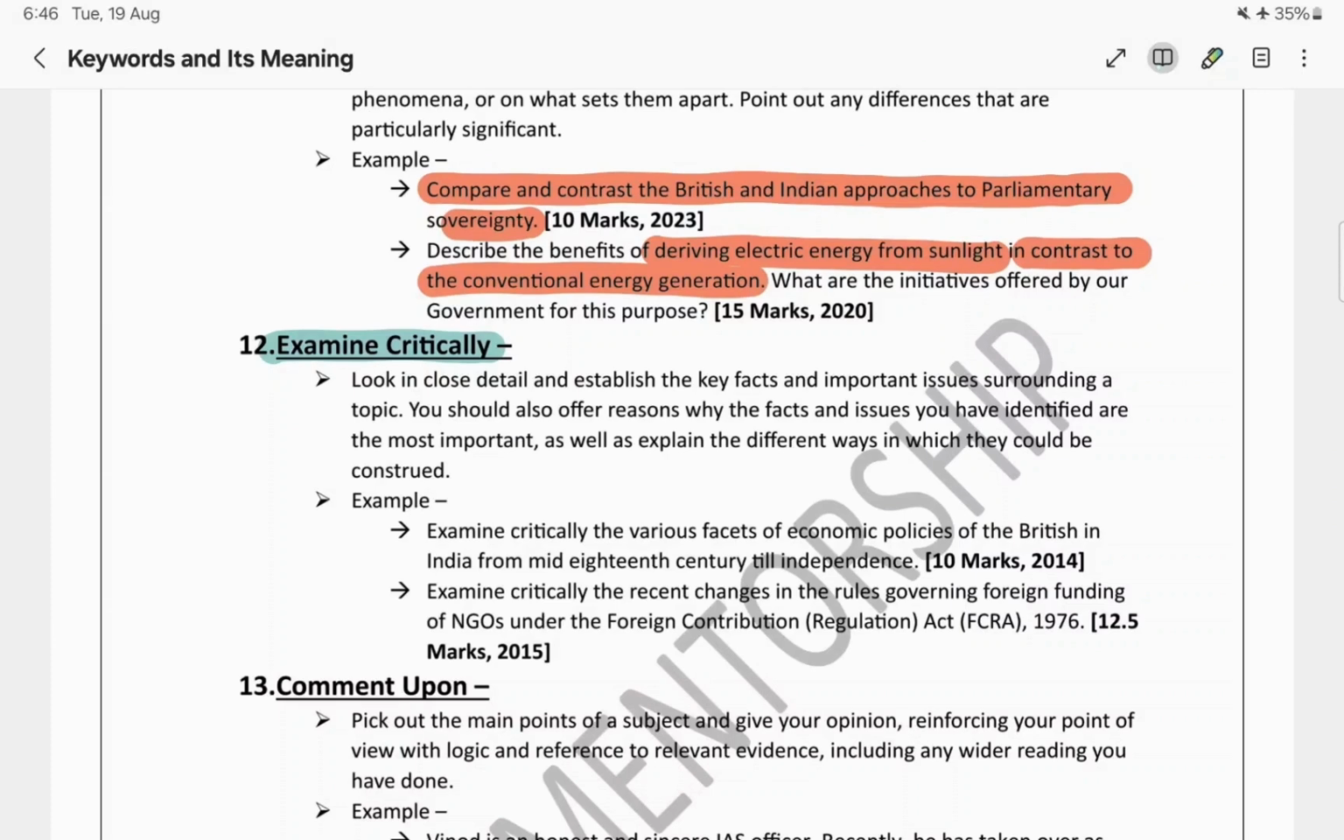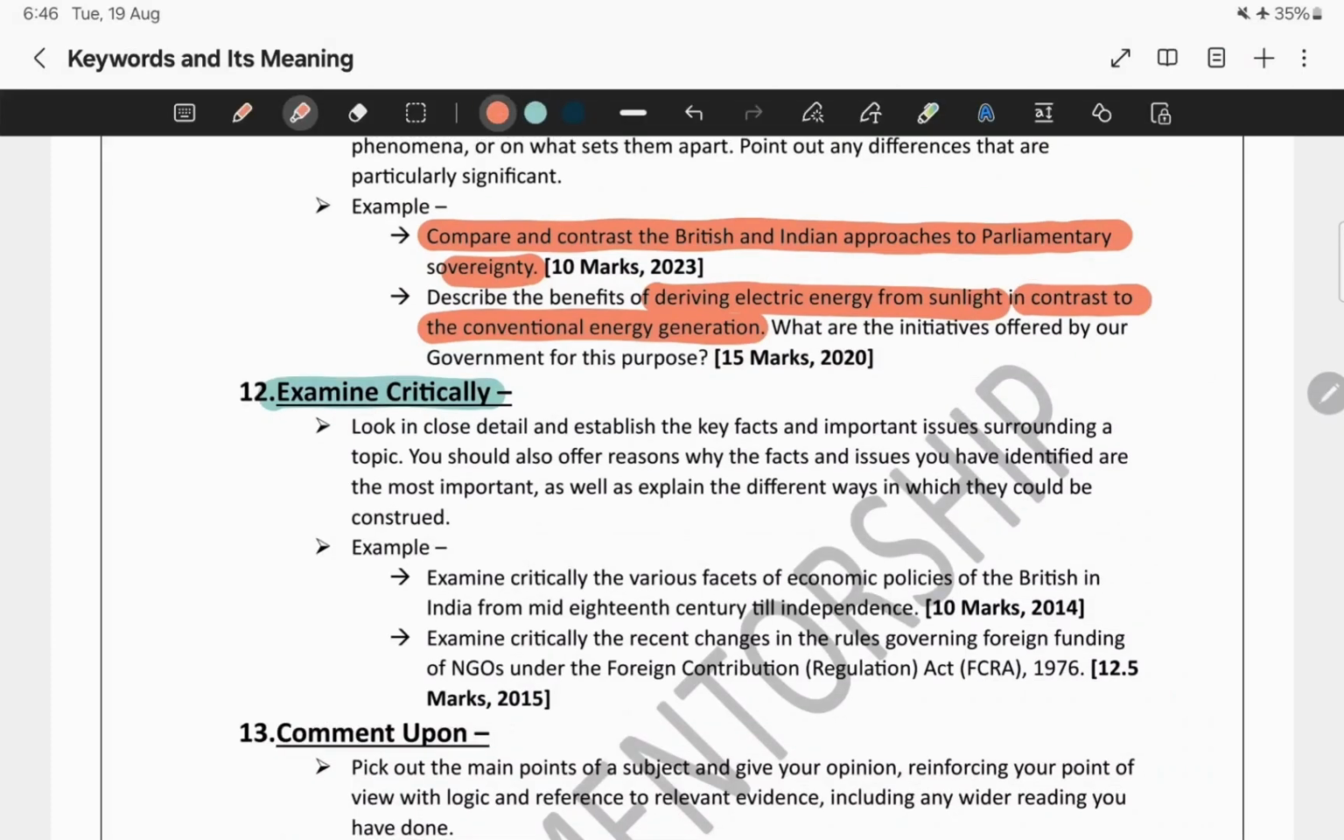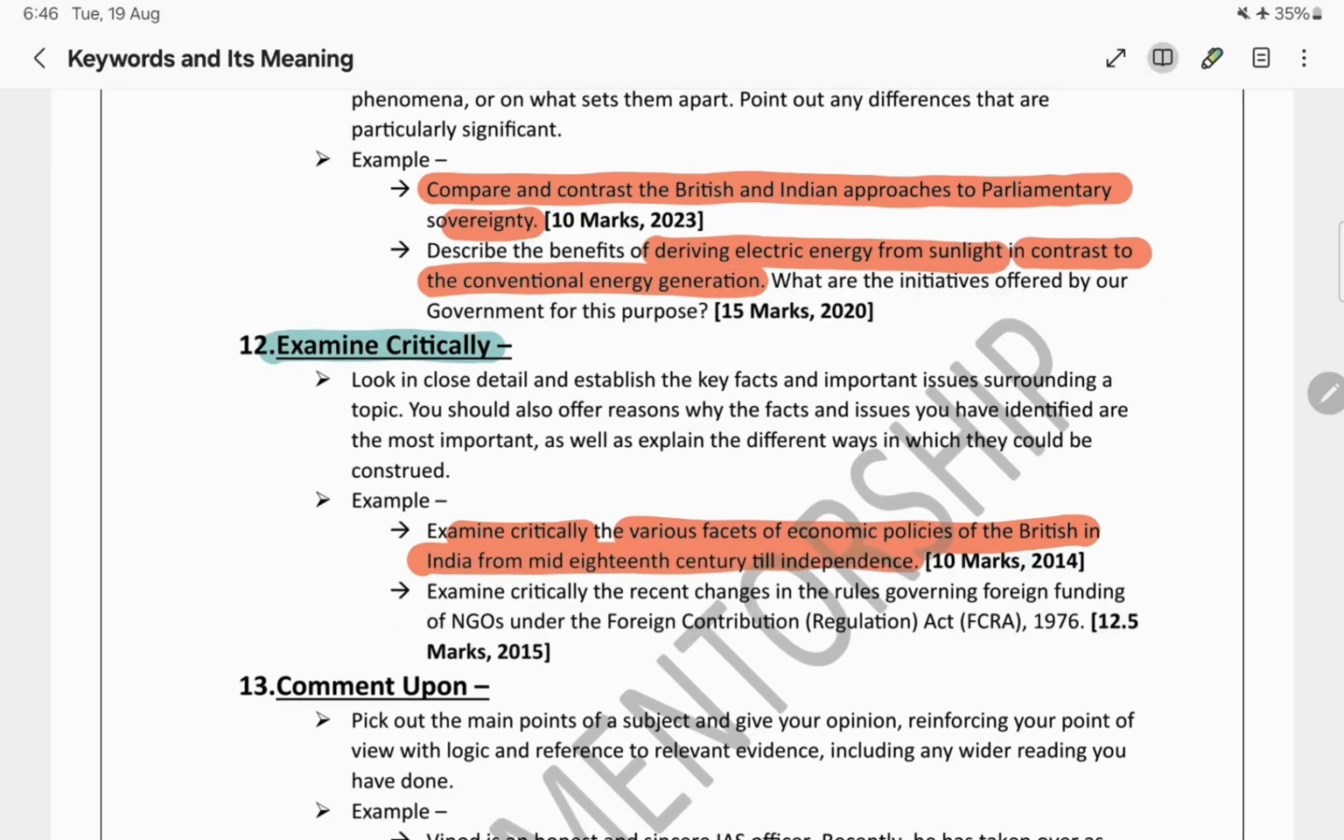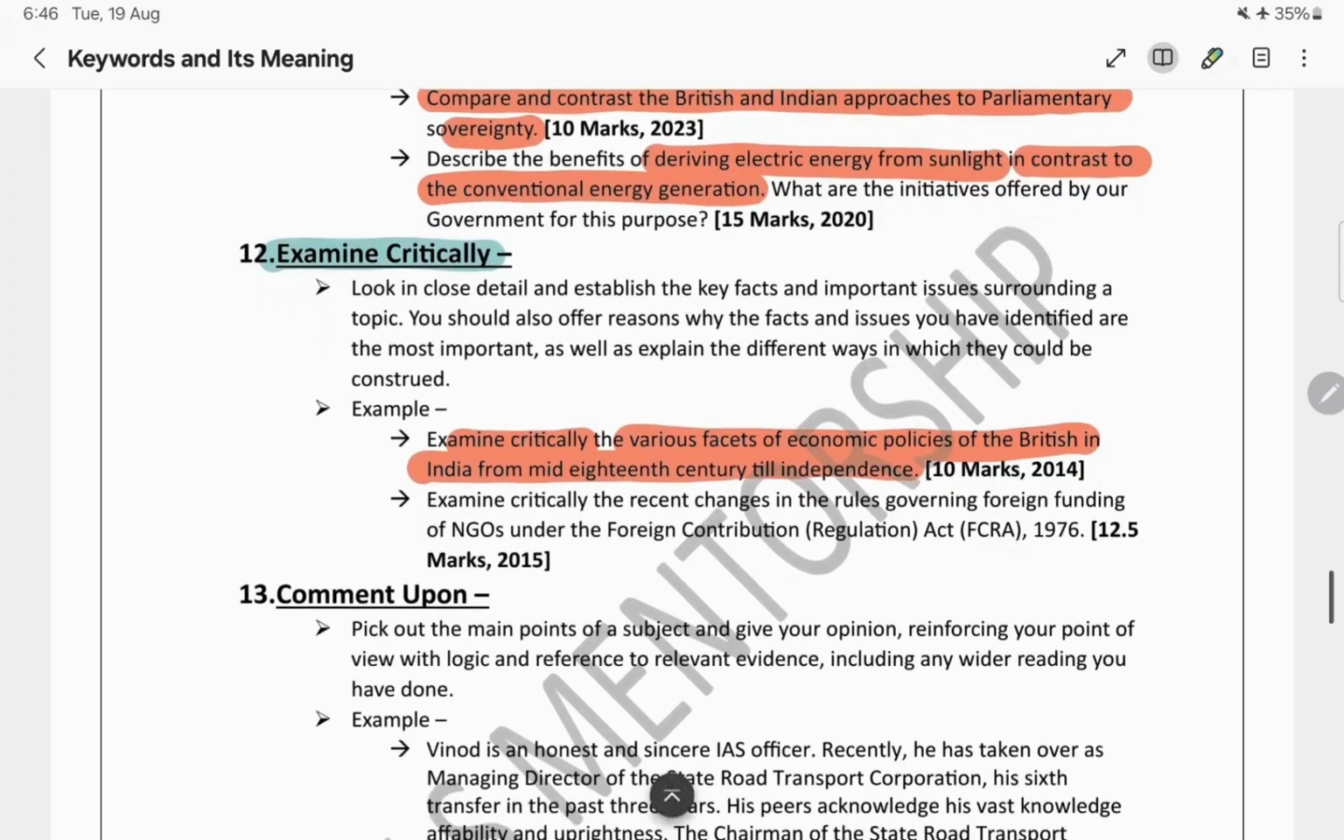For example, let's check this question. Examine critically the various facets of economic policies of the British in India from mid-18th century till independence. So what is the question? Now, examine critically, but what? What we need to examine? The various facets of economic policies of the British in India from mid-18th century till independence.